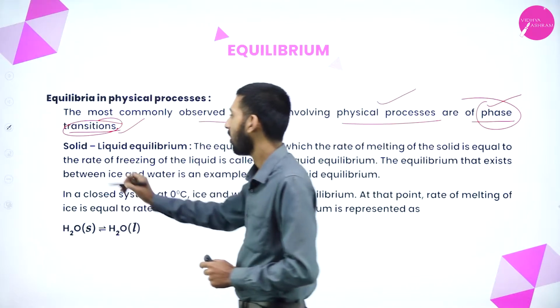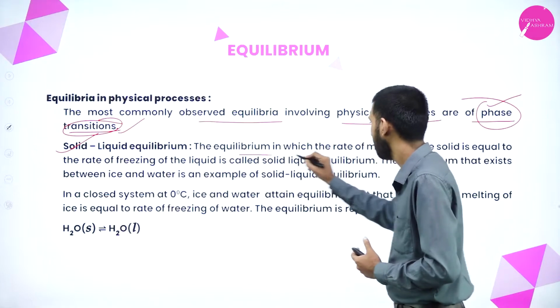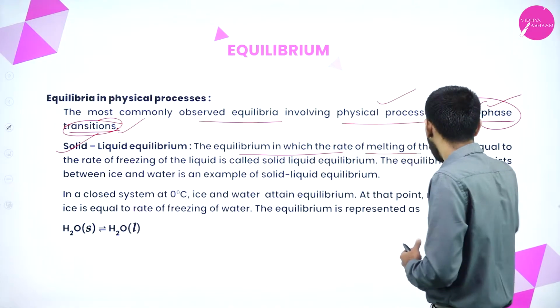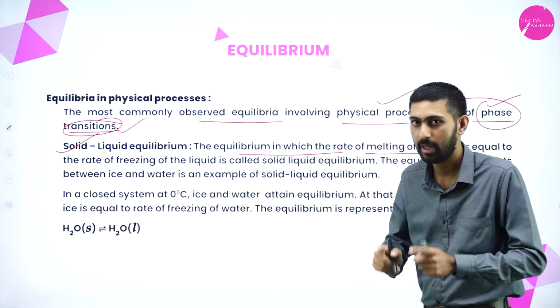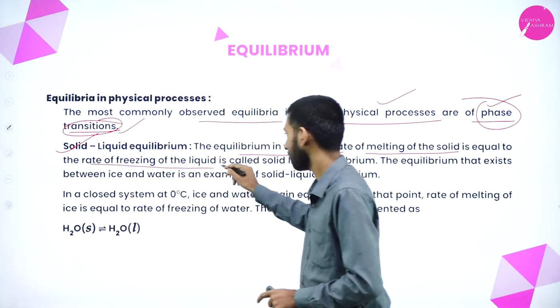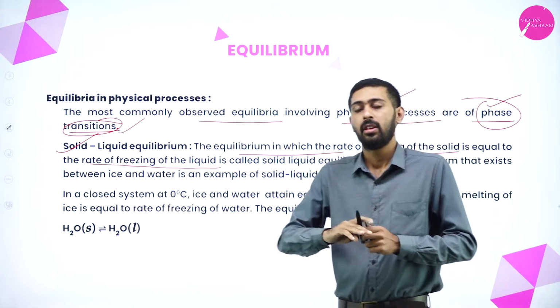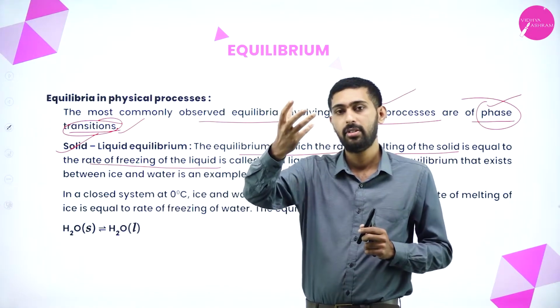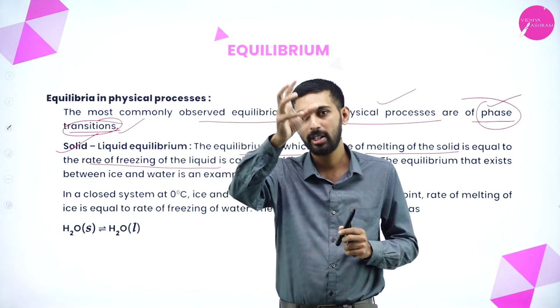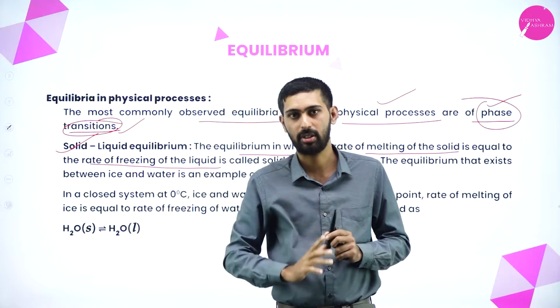First thing is solid liquid equilibria. What do you mean by solid liquid equilibria? It is an equilibrium in which the rate of melting of a solid substance is equal to the rate of freezing of liquid. Means if you have taken one solid, then it is converted into liquid state at a particular temperature.